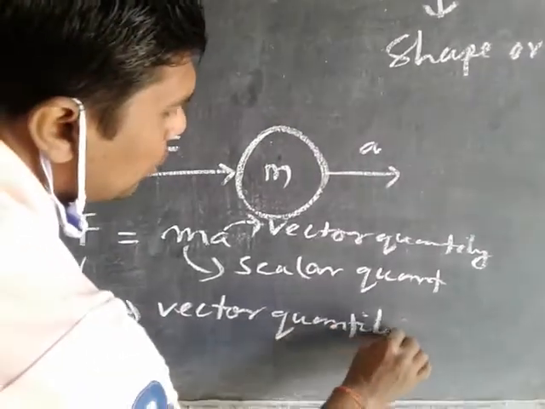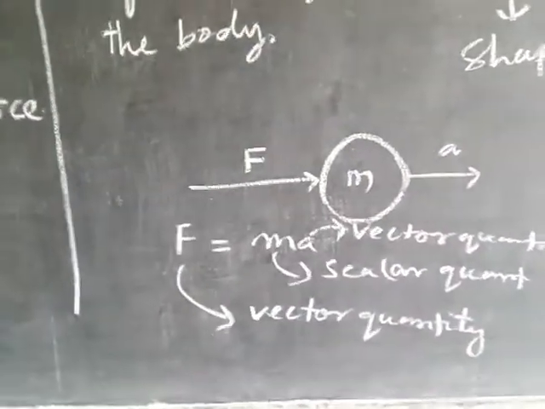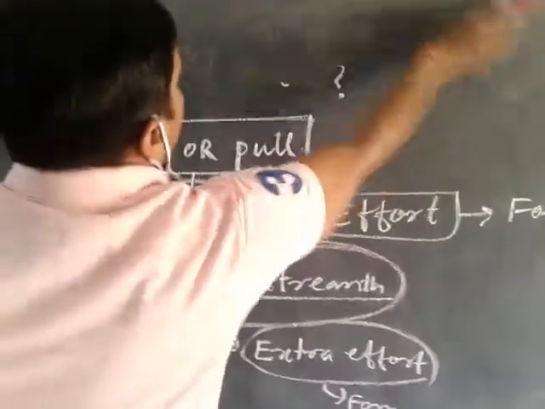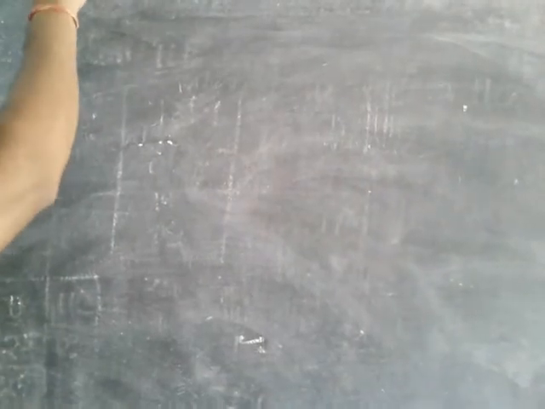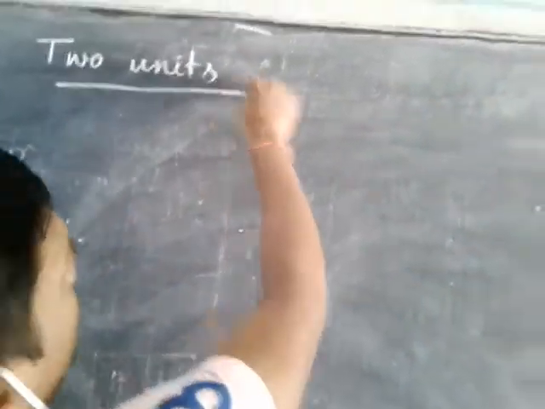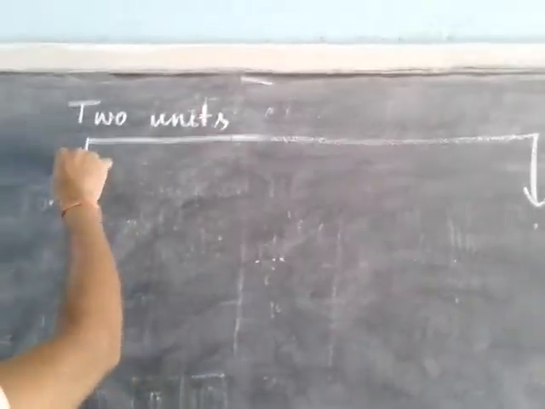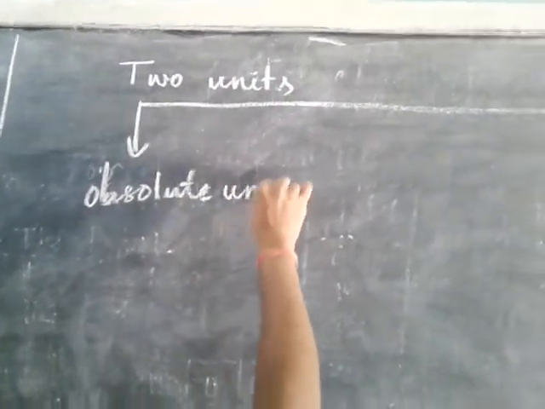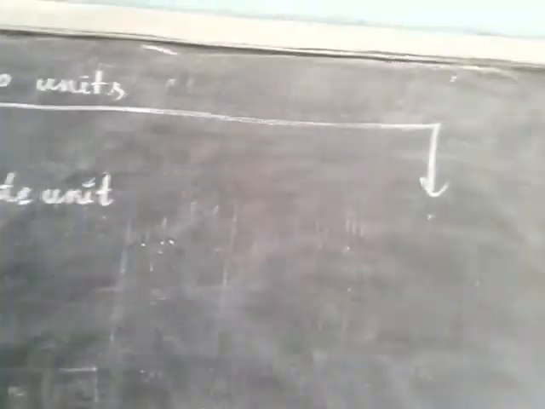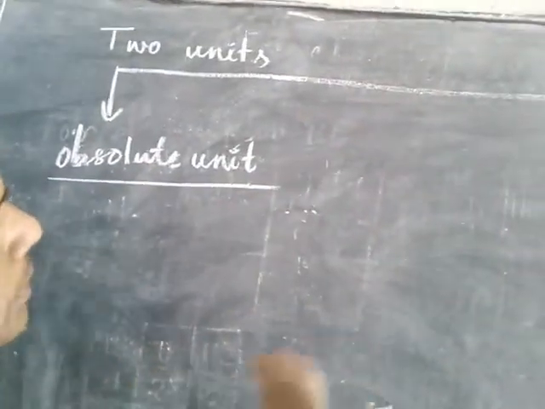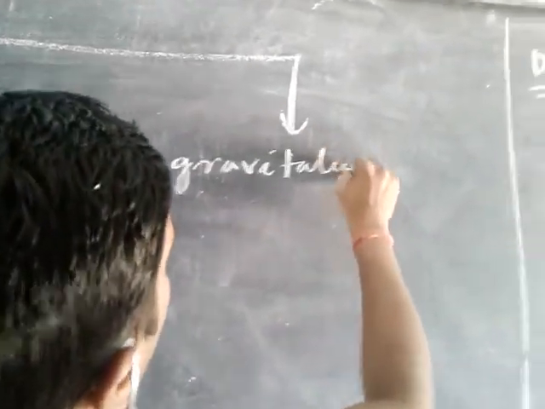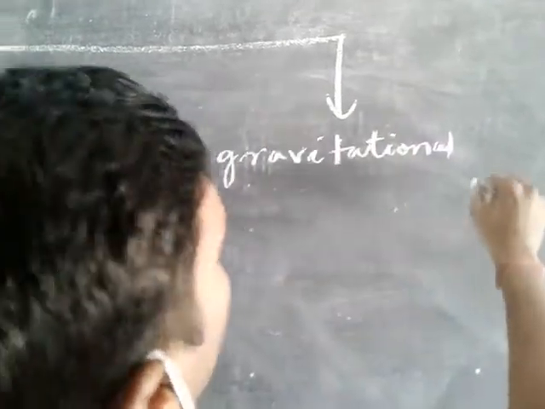This force has two kinds of units. One is known as the absolute unit and the other is known as the gravitational unit.